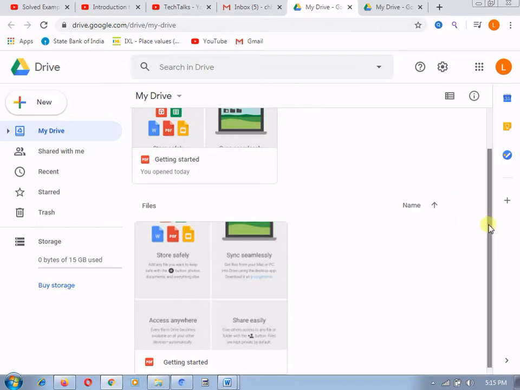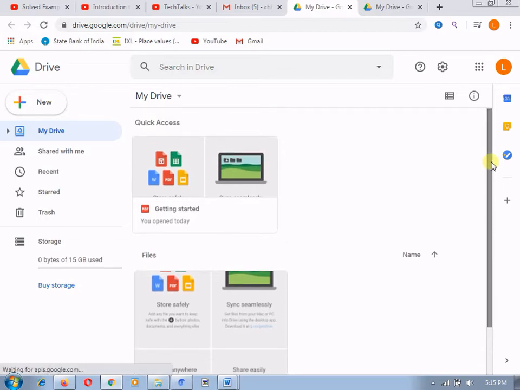For that you need to download Google Drive from the Play Store, or the App Store if you are an Apple user, and you can use it anywhere. The things you feel are important, you can store and access anywhere.